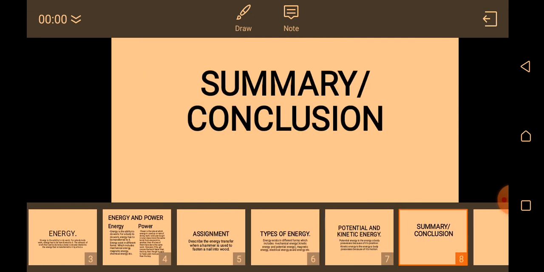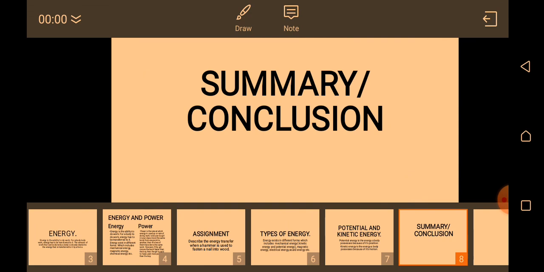And in summary and conclusion, do not confuse energy for power and do not take power for energy. These two terms work hand in hand, but they are not the same. Energy is the ability to do work. Power is the rate at which energy is used up. And before you can say you've worked, there must be transfer of energy and there must be movement.